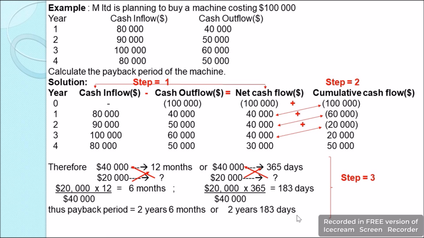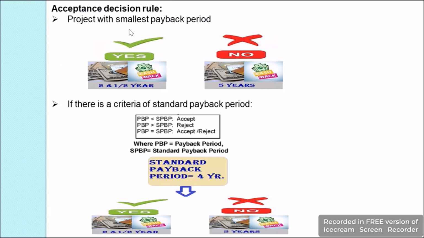So these are the 3 steps by which we calculate the payback period. Now let's discuss the various rules to accept or reject a project based on the payback period. We accept those projects where we have the smallest payback period. That is, if we see here, we have 2 projects. In the first project, we have a payback period of 2.5 years. And in the second project, we have a payback period of 5 years. So the smallest payback period is 2.5 years, hence this project will be accepted.